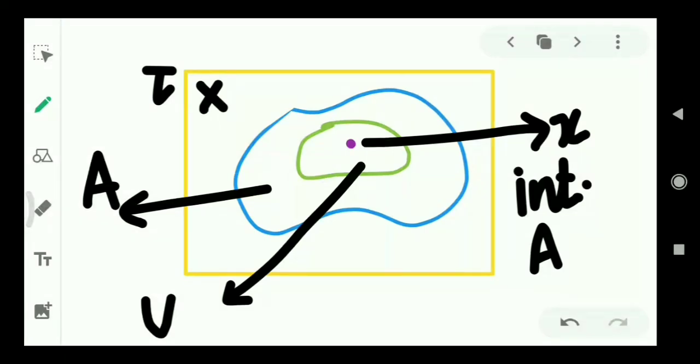As we know, there is a difference between interior point and interior set.